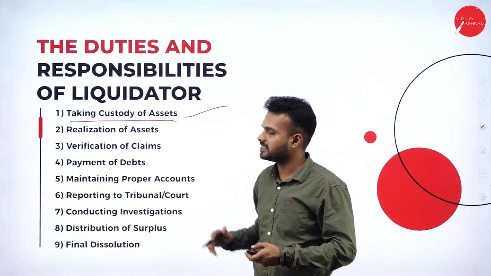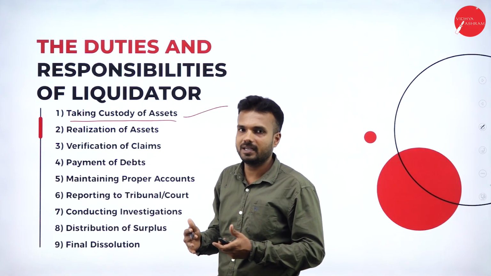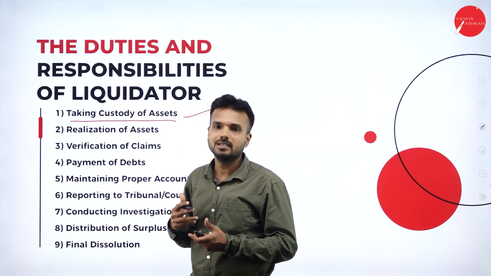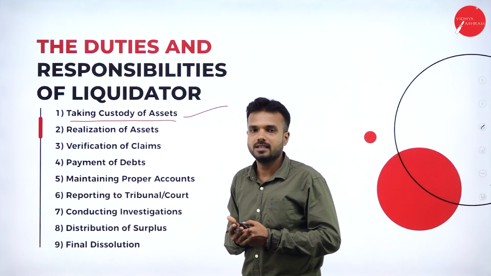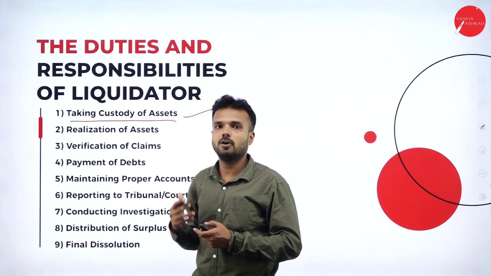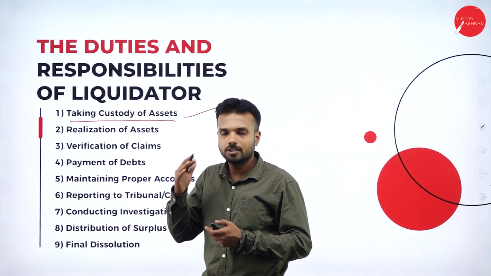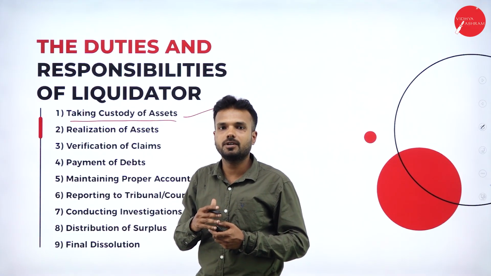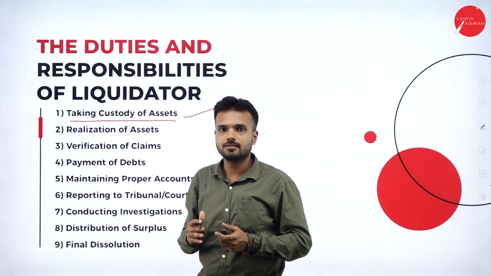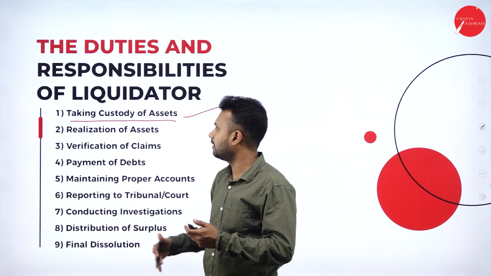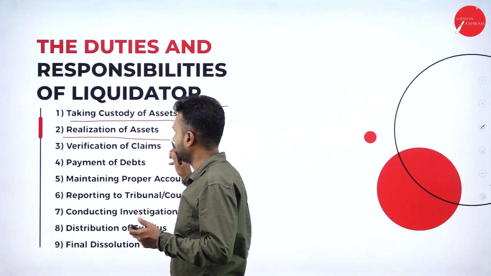The first thing he is going to do is take all the charge. The first thing he is going to do is take all the assets of the organization into his custody. Based on the documentation, whether the assets are movable or immovable, he is going to evaluate the complete asset.